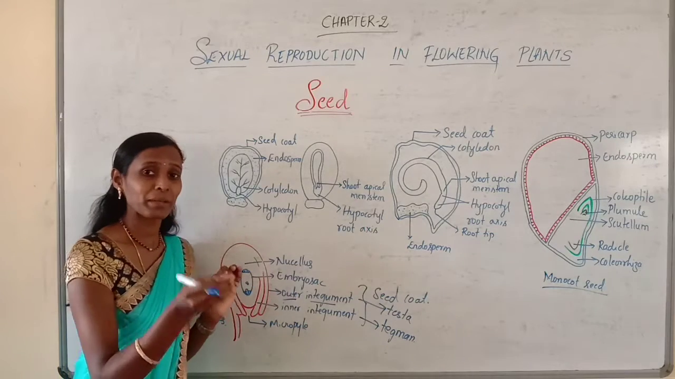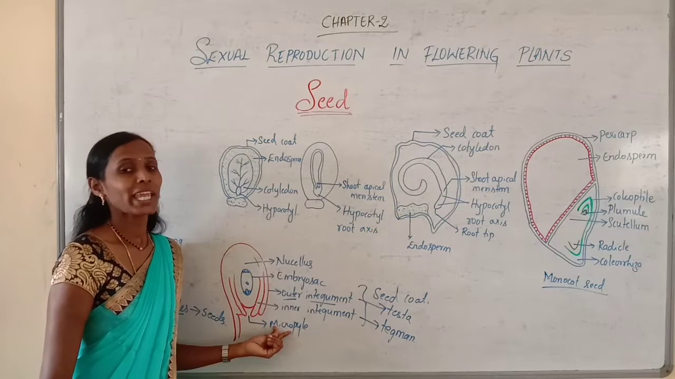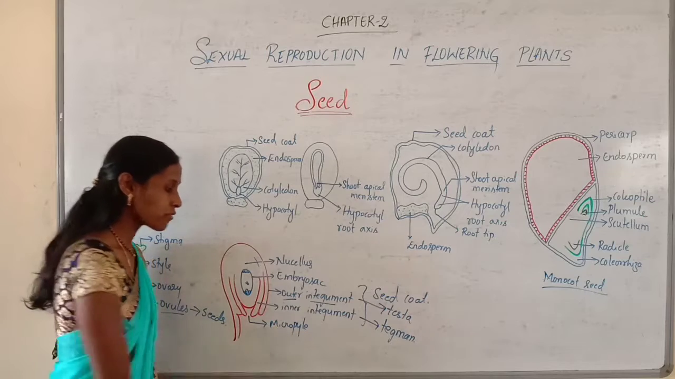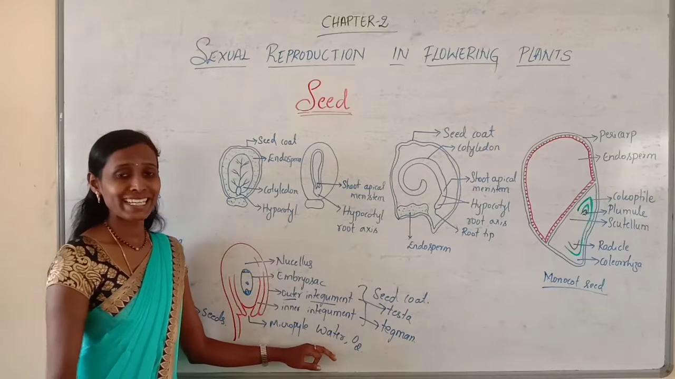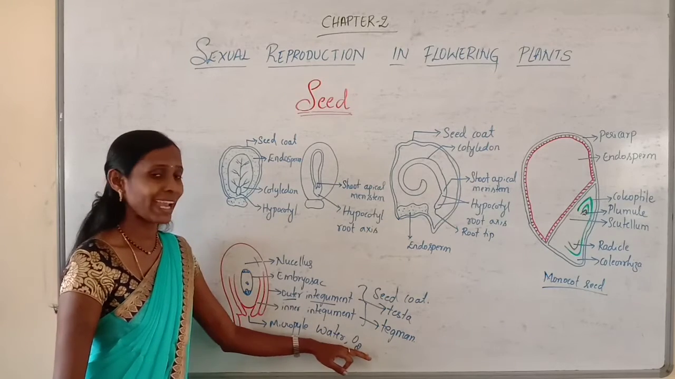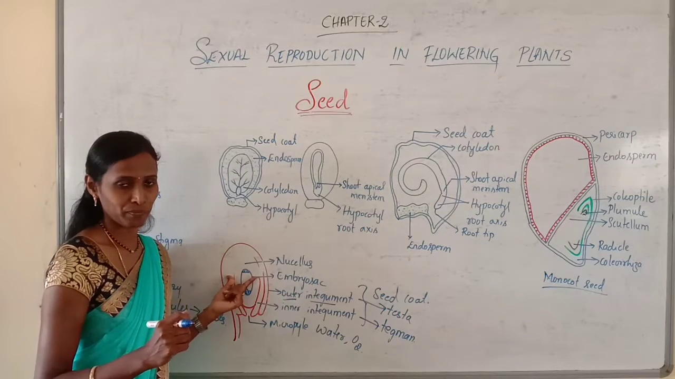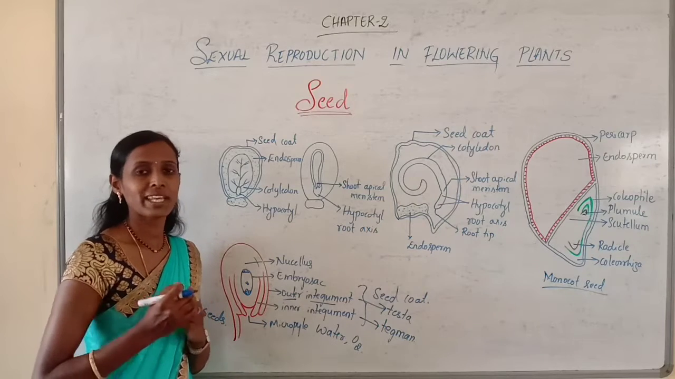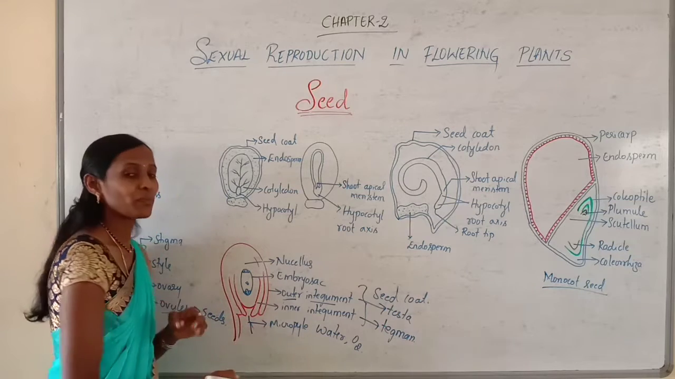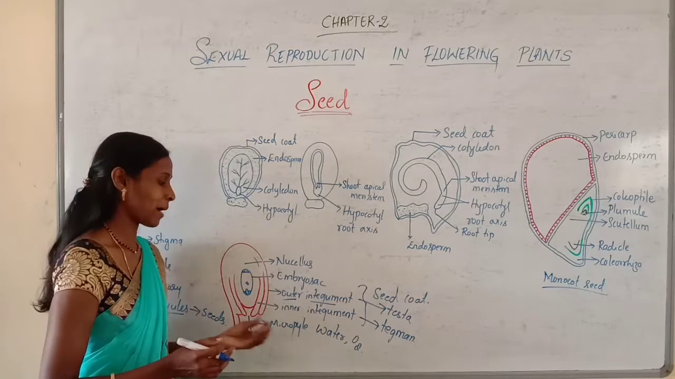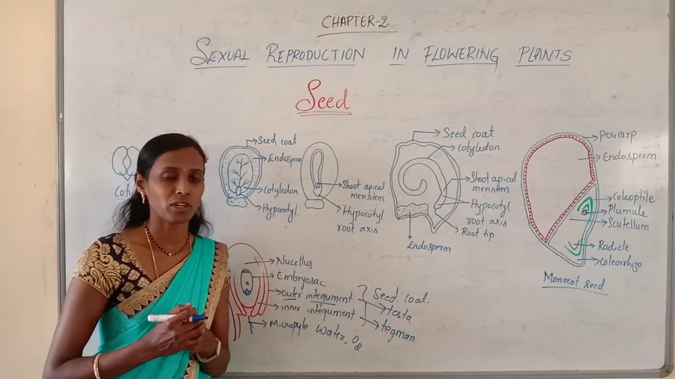Then why does this micropyle remain? What is the function of this micropyle? Here the micropyle plays an important role. It will facilitate the entry of water and oxygen. When? At the time of seed germination. At the time of seed germination, it definitely requires water and oxygen, so water and oxygen can enter through this micropylar region. That's why the micropyle plays an important role during seed germination for the entry of water and oxygen.